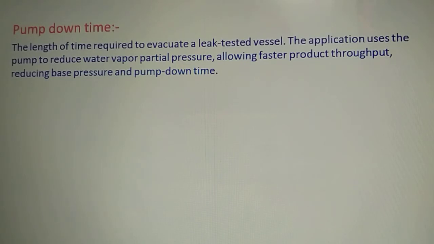The applications of pump down time are to reduce the water vapor partial pressure and allow faster product throughput. This also reduces the base pressure and pump down time.